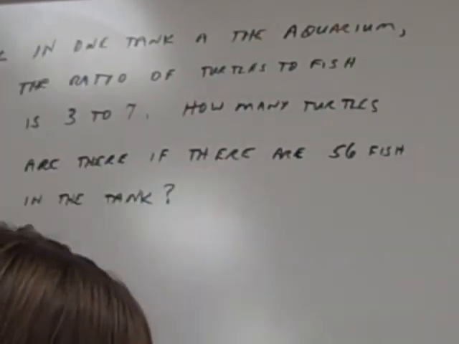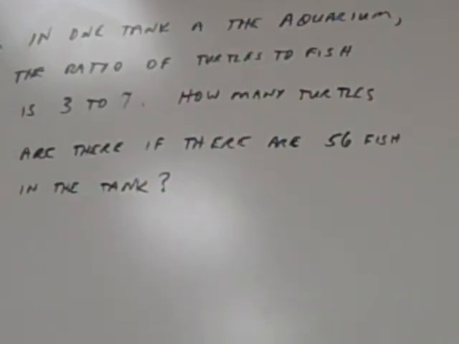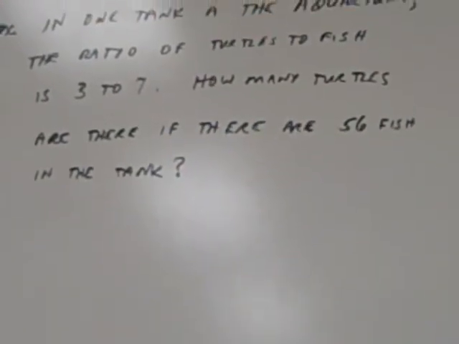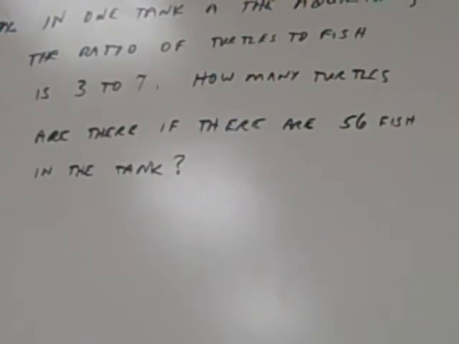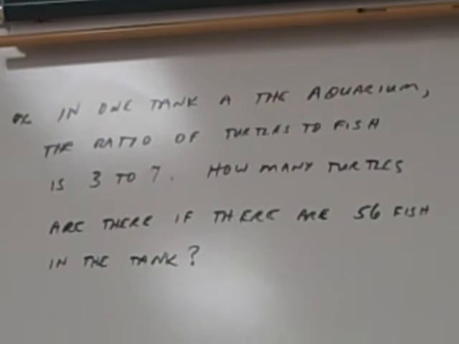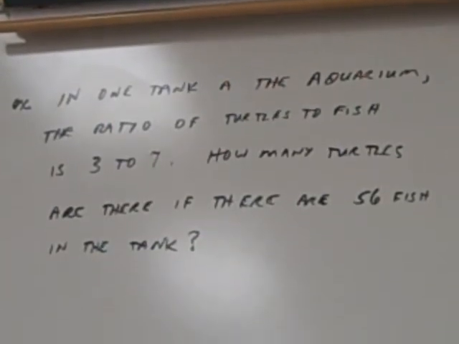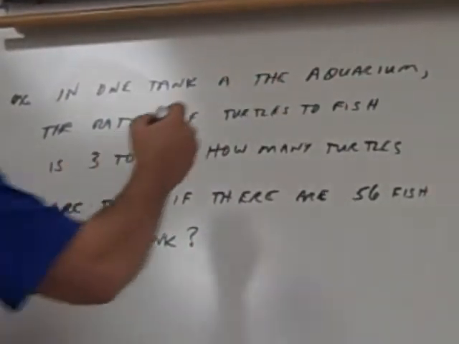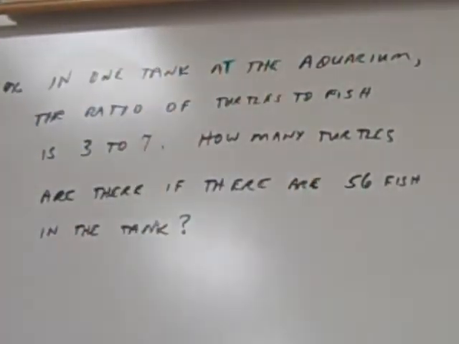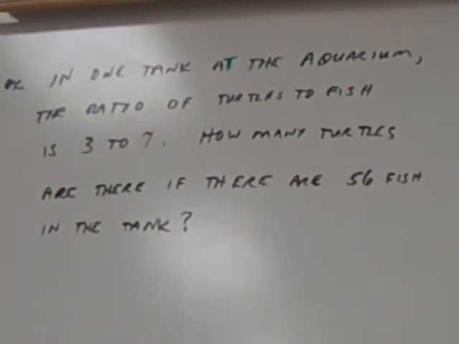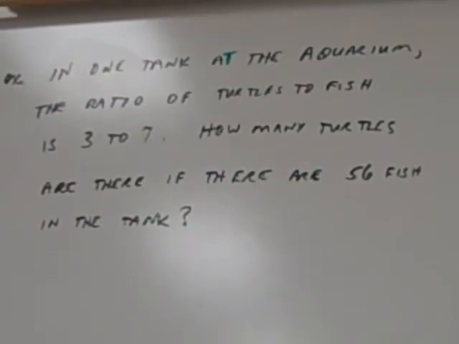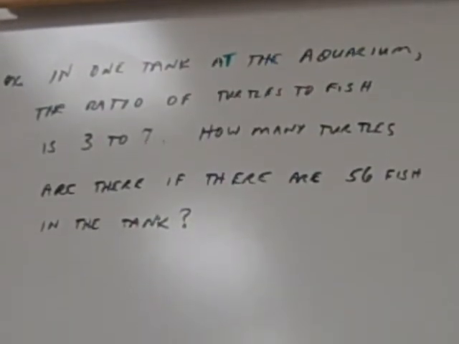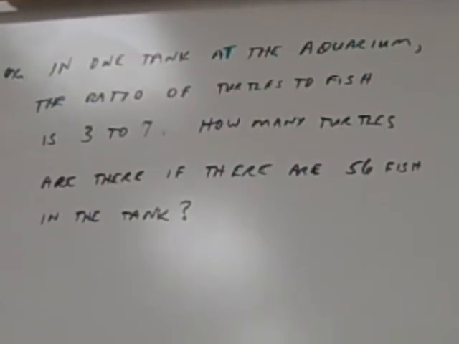All right. This last one is the most difficult kind that they put on the test. All righty? So, read it to me, Kylie. At the aquarium, the ratio of turtles to fish is 3 to 7. How many turtles are there if there are 56 fish in the tank?